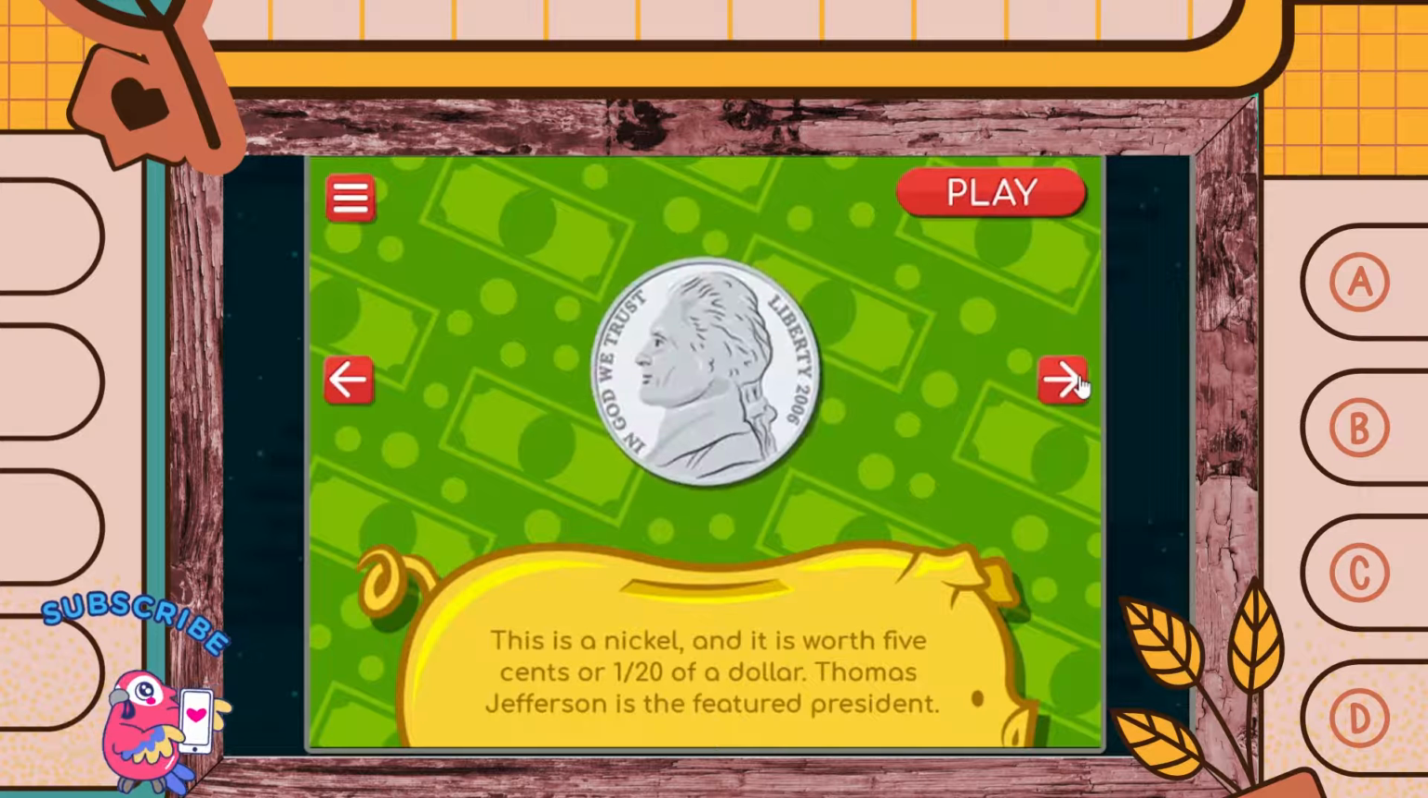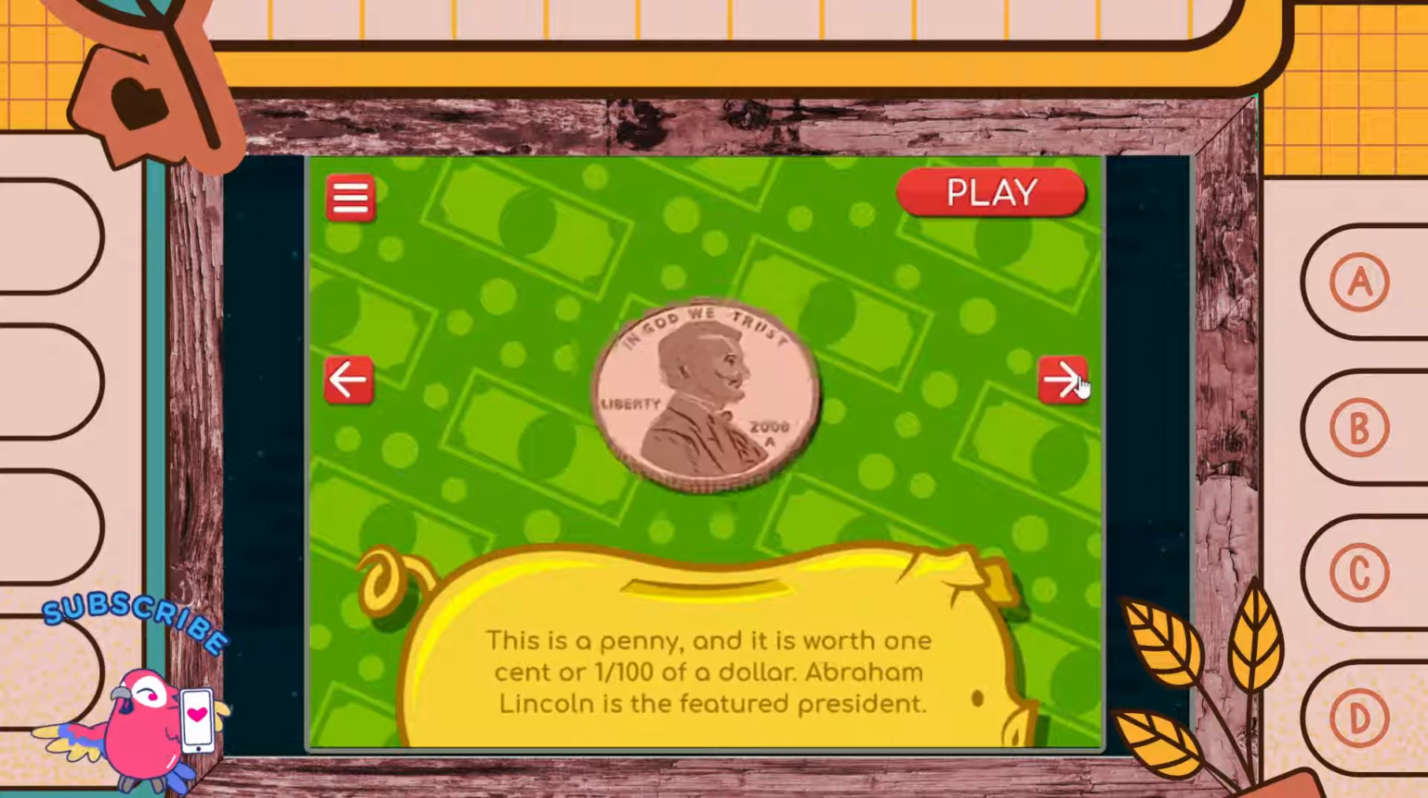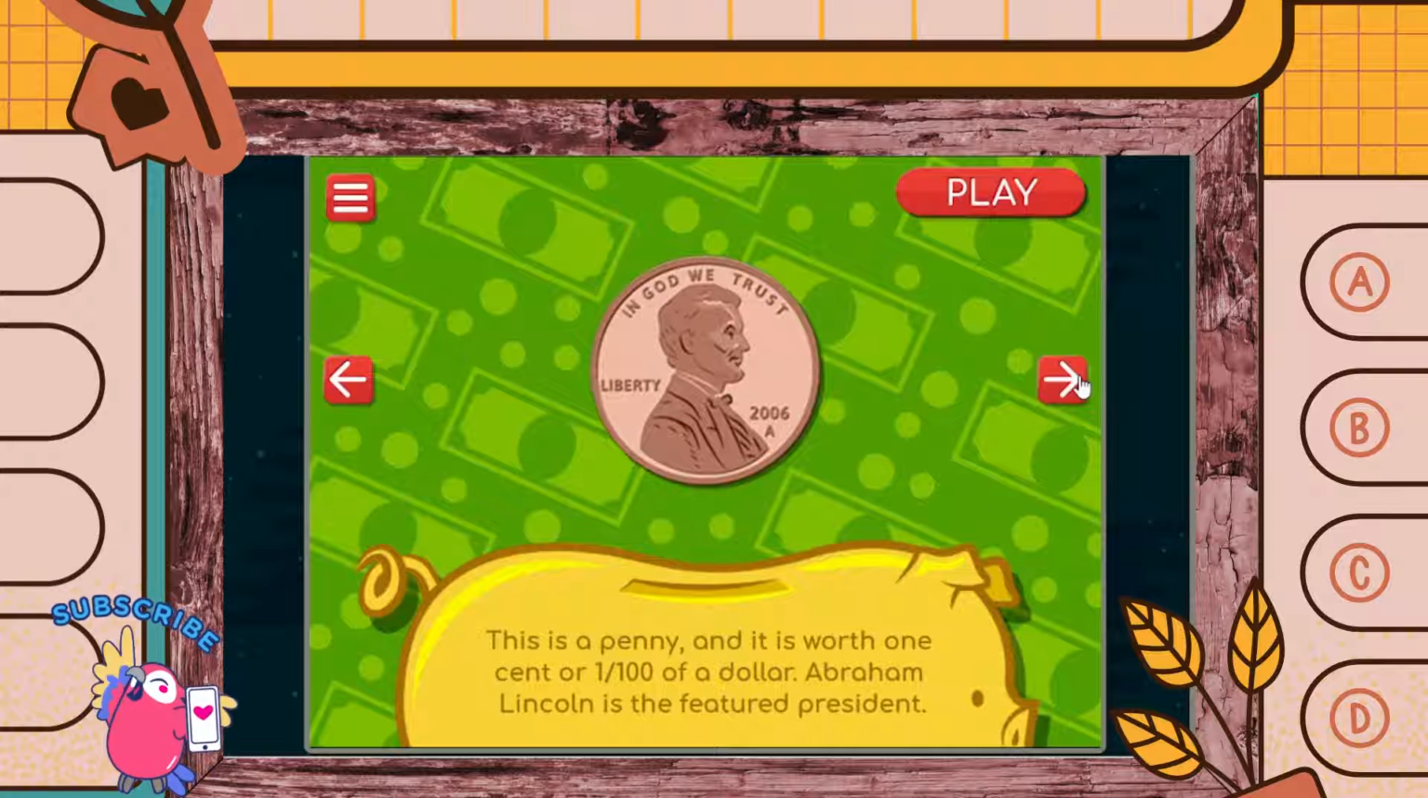This is a nickel, and it is worth 5 cents, or 1/20th of a dollar. Thomas Jefferson is the featured president. This is a penny, and it is worth 1 cent, or 1/100th of a dollar. Abraham Lincoln is the featured president.